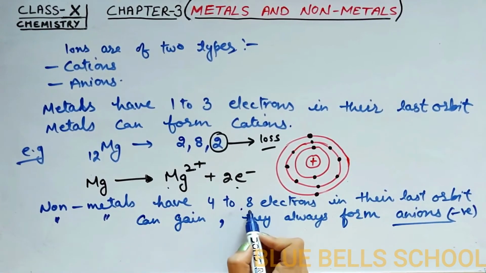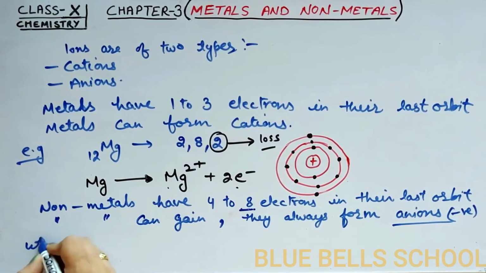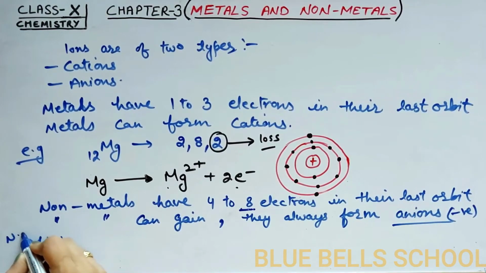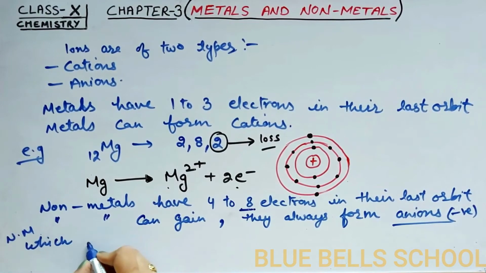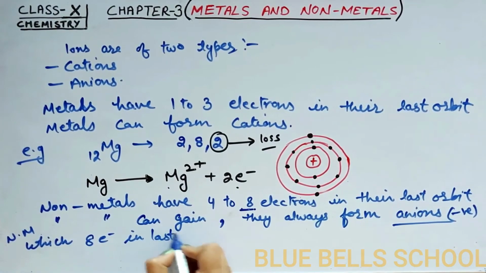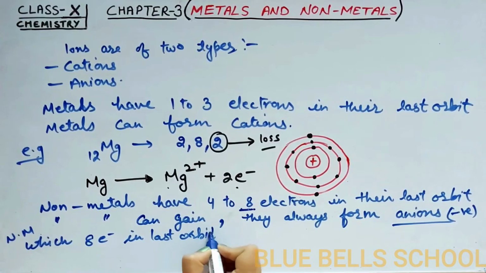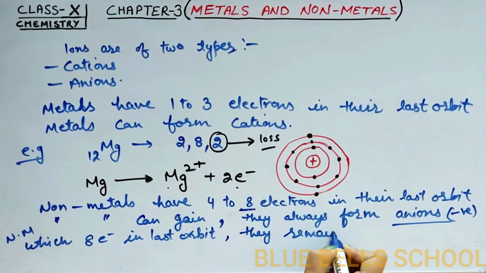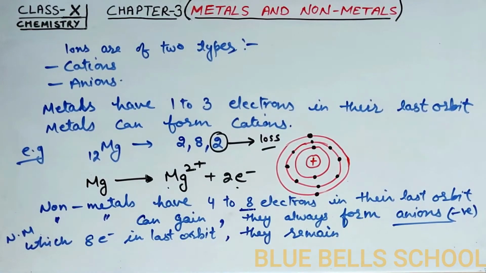Here one more thing you have to remember: non-metals which contain 8 electrons in last orbit remain unreactive.